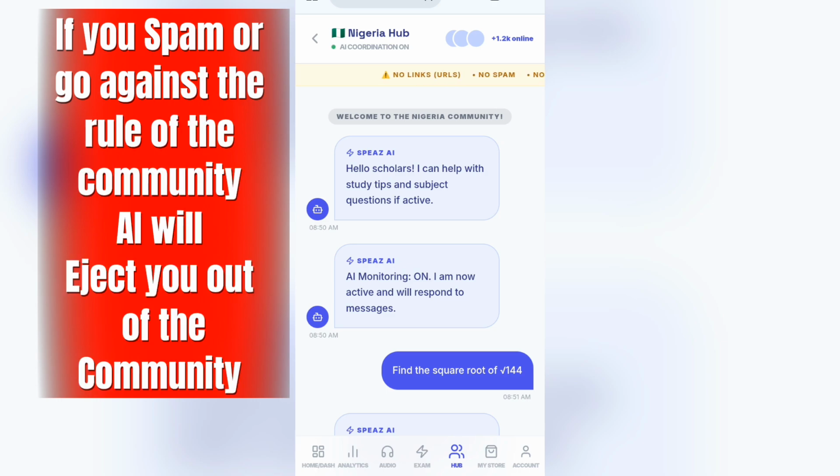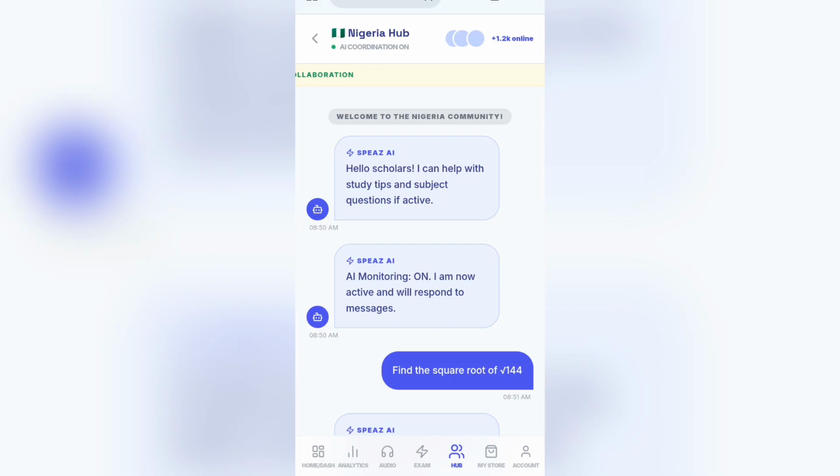Okay, the rules are: don't spam the group, no abusive words. You can ask for contact numbers of your friends so you can chat, for collaboration and some other things. So that is for the community.